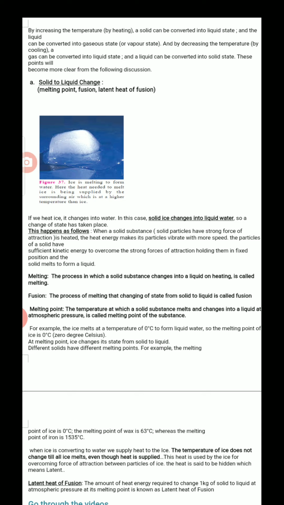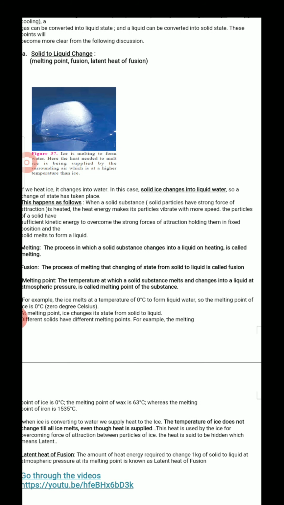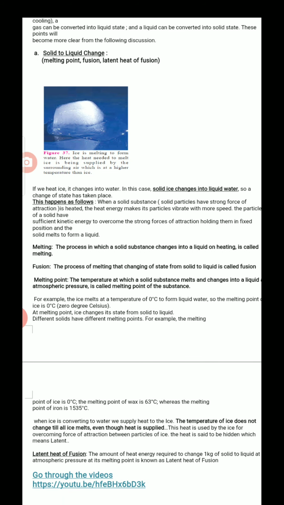When you supply the heat, it makes those strongly attracted particles vibrate with more speed, and the particles move from their original position with high velocity such that they overcome the force of attraction that is holding them in a fixed position. And this solid melts to liquid.